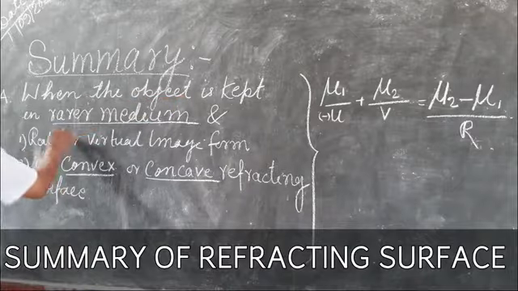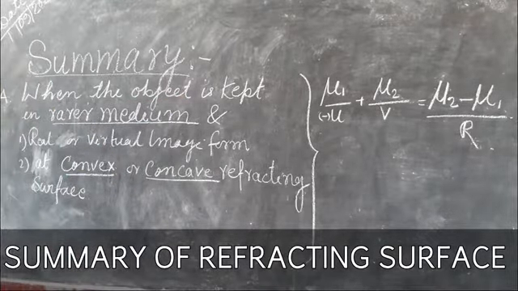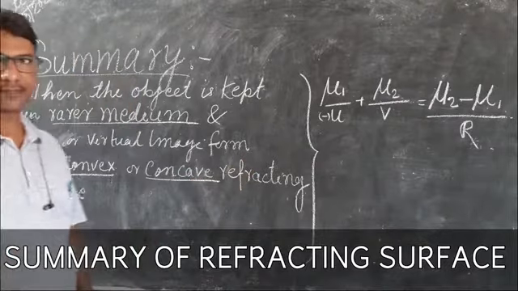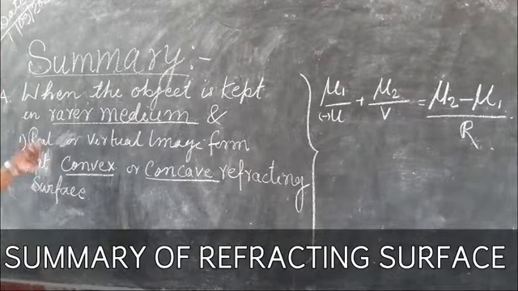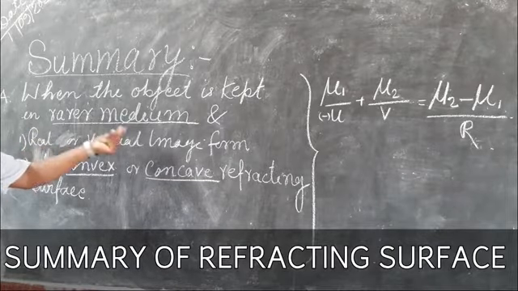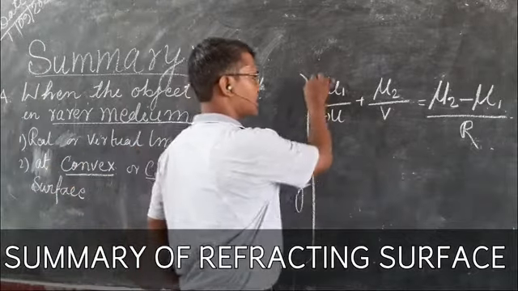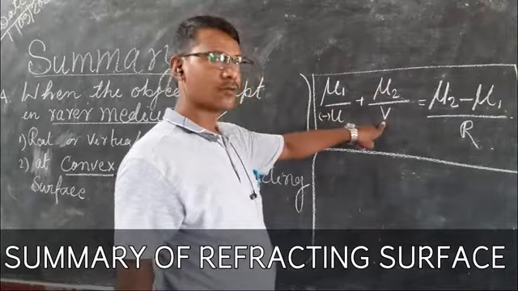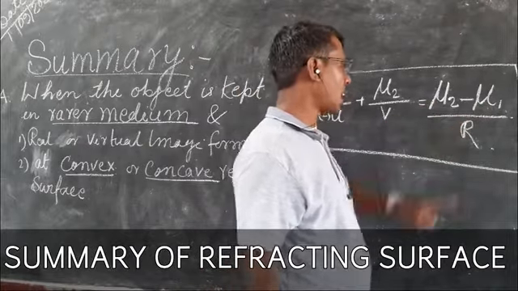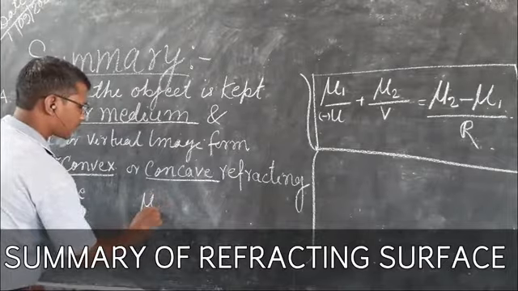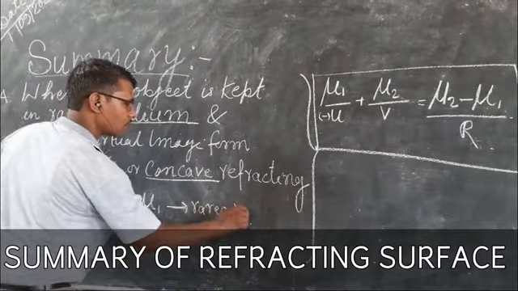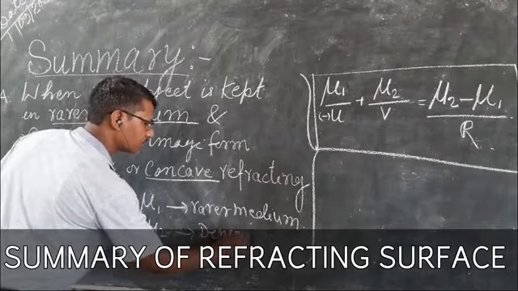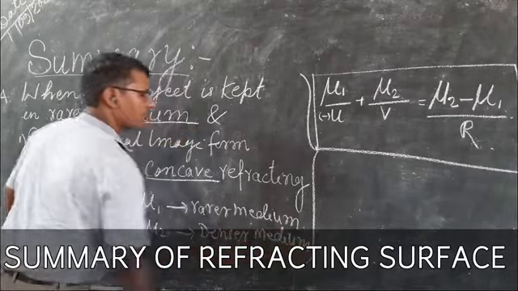When the object is kept in the rarer medium, in front of either a convex or concave refracting surface, at the position of real image formation or virtual image formation, we will have this relation: mu1 upon minus u plus mu2 upon v equals mu2 minus mu1 upon r, where mu1 is the refractive index of rarer medium and mu2 is the refractive index of denser medium. So the summary can be understood.